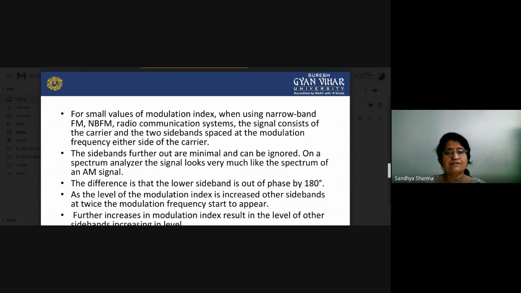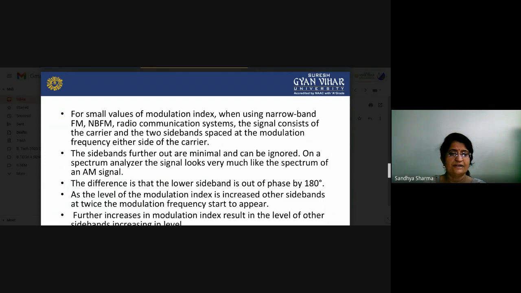So on the spectrum analyzer, the signal looks very much like the spectrum. Means what will happen here? Basically, according to your modulation index, there is a certain significant amount of carrier and sidebands that are considered, and the remaining sidebands will be avoided or ignored. The difference is that the lower sideband is out of phase by 180 degrees. So we also have to remember that the lower sideband will be out of phase by 180 degrees.